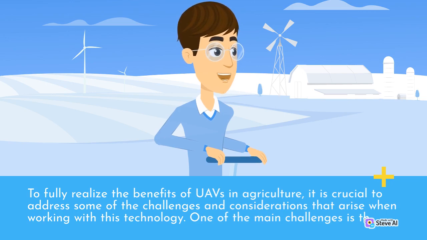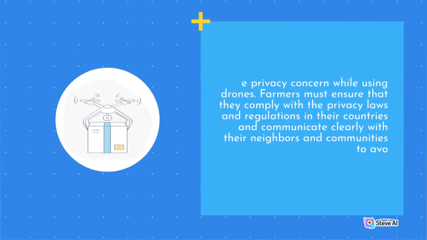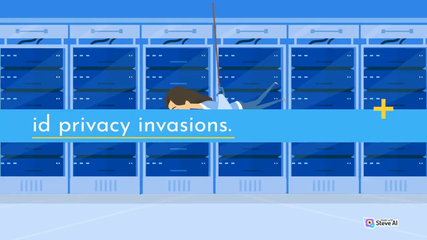One of the main challenges is privacy concerns while using drones. Farmers must ensure that they comply with the privacy laws and regulations in their countries and communicate clearly with their neighbors and communities to avoid privacy invasions.